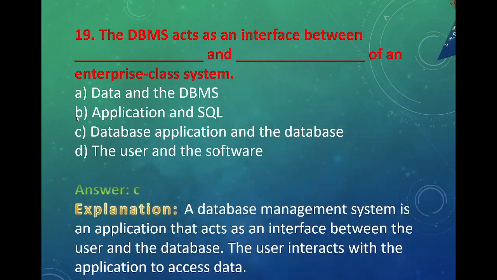Next, the DBMS acts as an interface between dash and dash of an enterprise class system. Options: data and the DBMS, applications and SQL, database applications and the database, the user and the software. Answer is C, database applications and the database. Explanation: a database management system is an application that acts as an interface between the user and the database. The user interfaces with the application to access data.